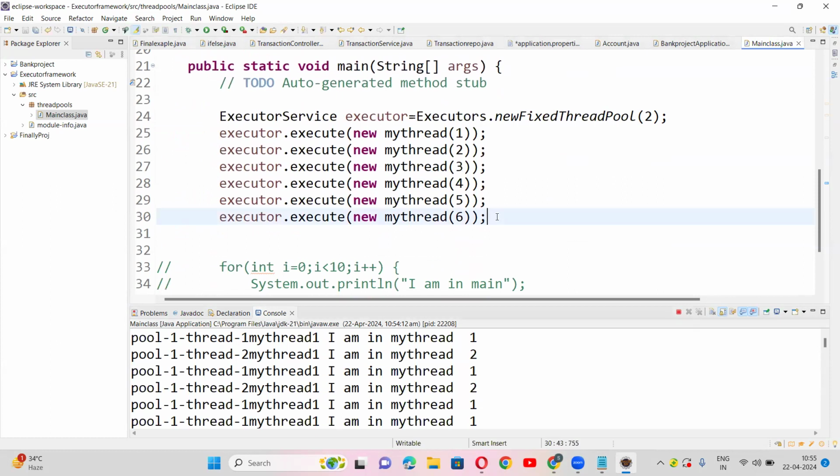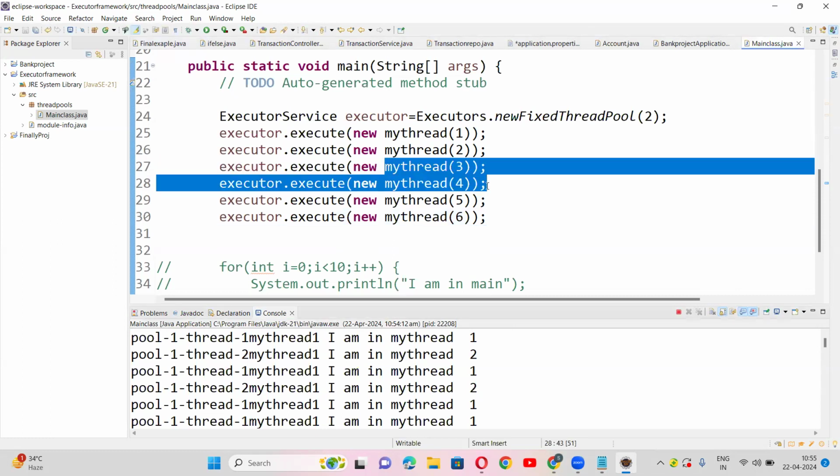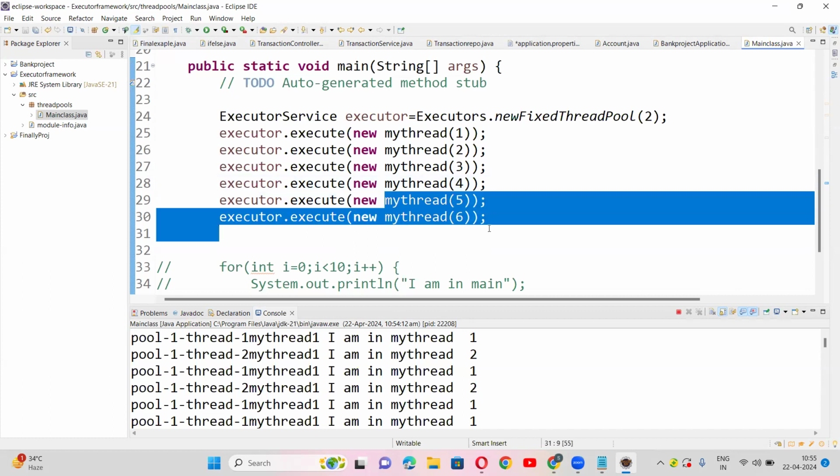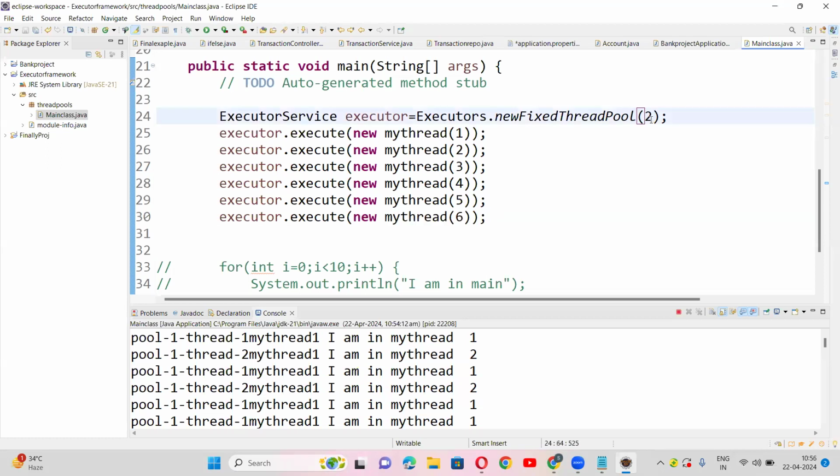See, now the thing is, if you go in detail about it, at a time how many threads will execute? 2 threads, right, guys? So this is thread 1 and thread 2. After completion of my thread 1 and thread 2, again the same 2 threads will execute 3 and 4. After completion of 3 and 4, again the same thread pool will execute 5 and 6. See, if you take new single thread executor, there was only a single thread executing all the time. Now, if you take new fixed thread pool of 2, 2 threads will execute all the time.